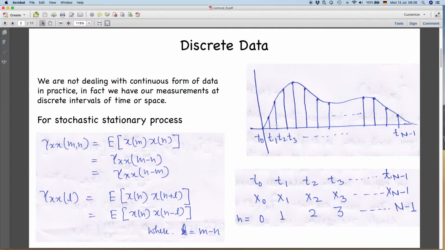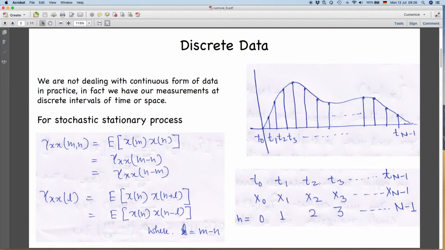So you have your measurements. So these are time samples, different samples here, and they are equally spaced. So whatever data we take in digital format, they are equally spaced. And these are the values on the y-axis. These are the values of your measurements. So I am writing here again just for your understanding that we have data at discrete instances. We do not have continuous data.